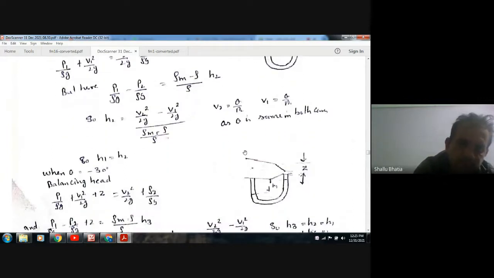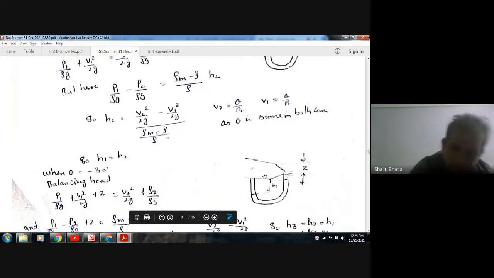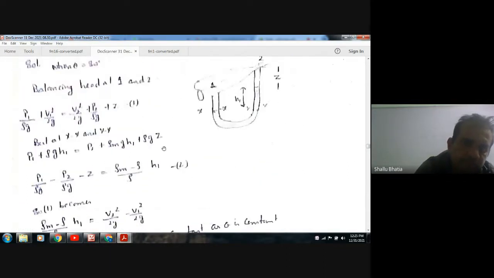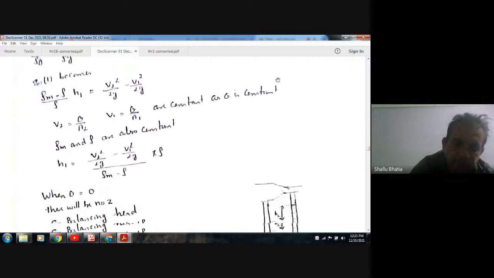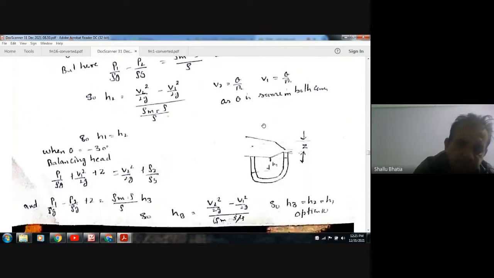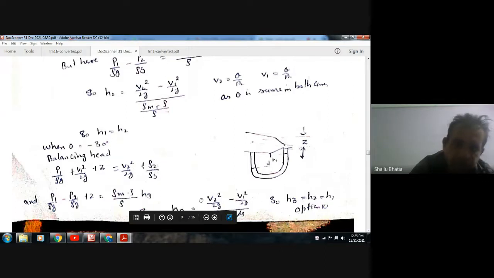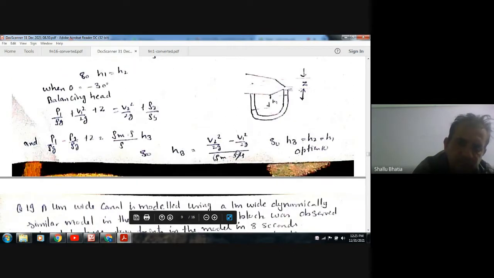Now when we take minus 30 degrees, Z will be added on the other side. In the first case, Z was added on the right side because the level was higher there, and when we take minus 30 degrees, Z will be added here. H3 is given by P1 by rho g minus P2 by rho g plus Z. Again H3 comes out as V2 square by 2g minus V1 square by 2g, or rho m minus rho by rho, which is again the same quantity.